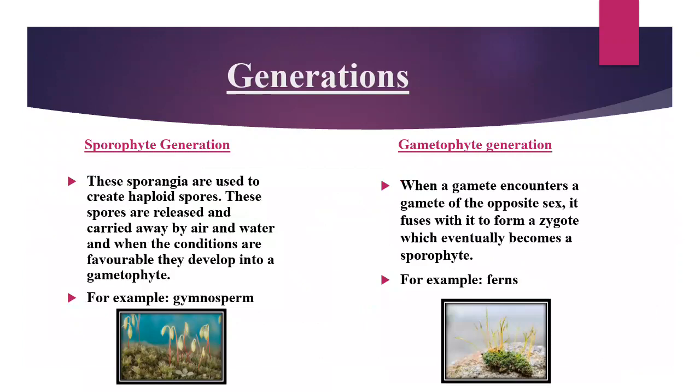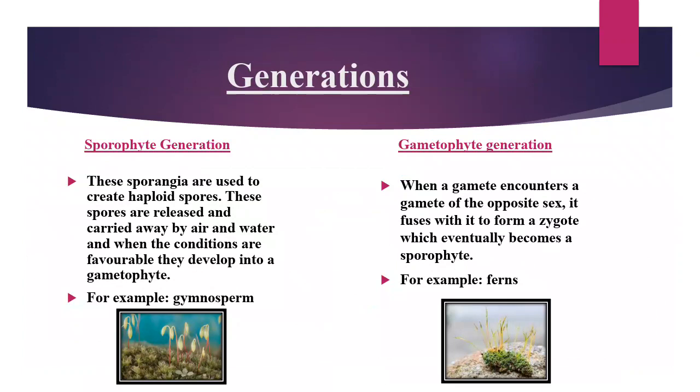Sporophyte generation. These sporangia are used to create haploid spores, and these spores are released and carried away by air and water. When the conditions are favorable, they develop into a gametophyte. For example, gymnosperm plants, you can observe in the diagram.